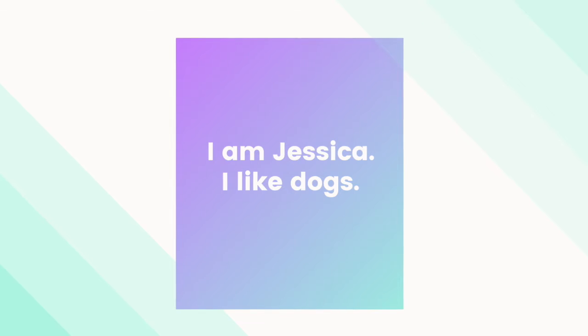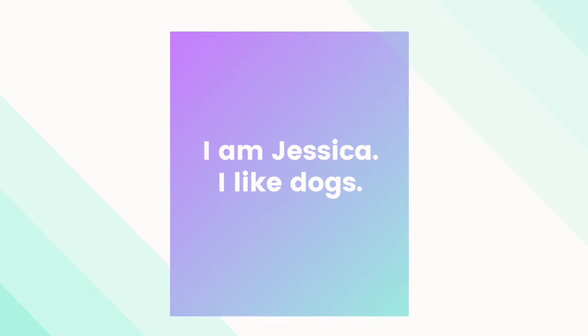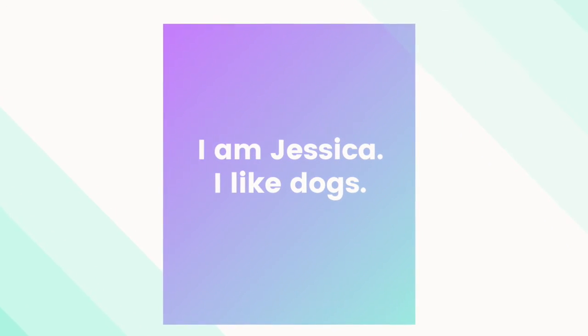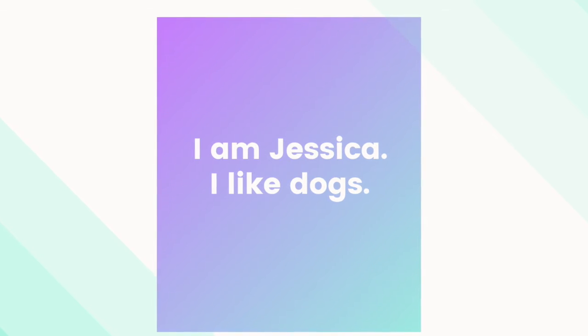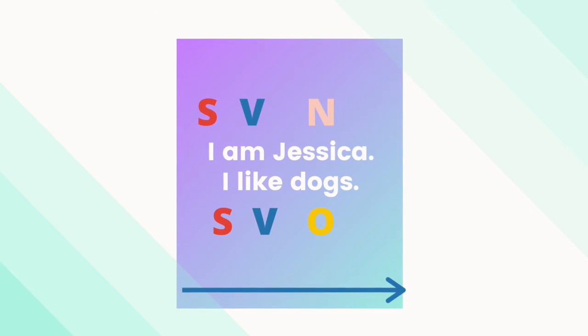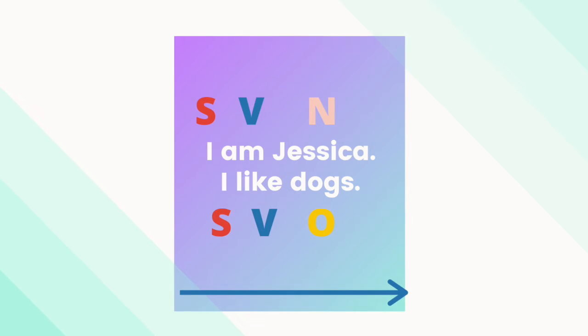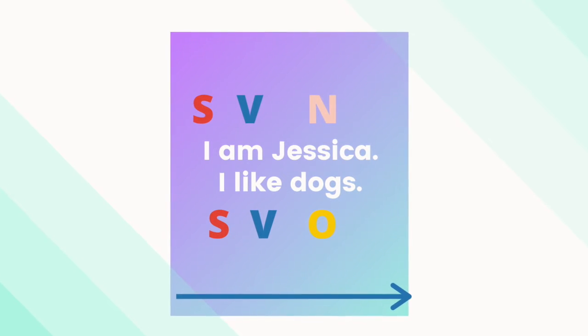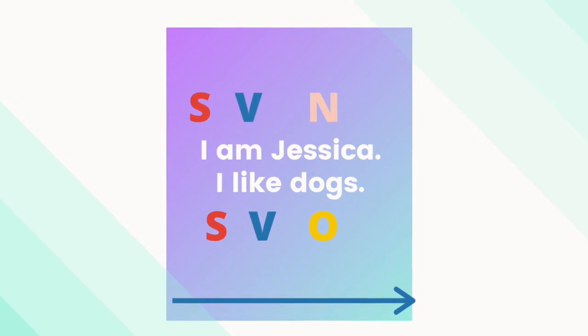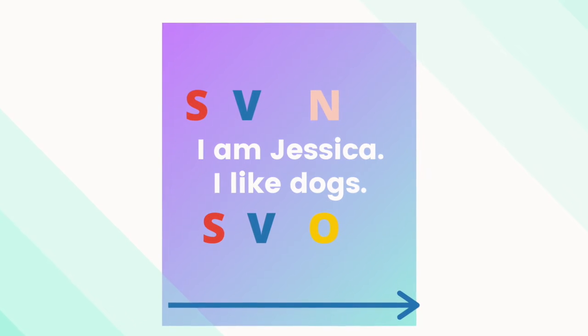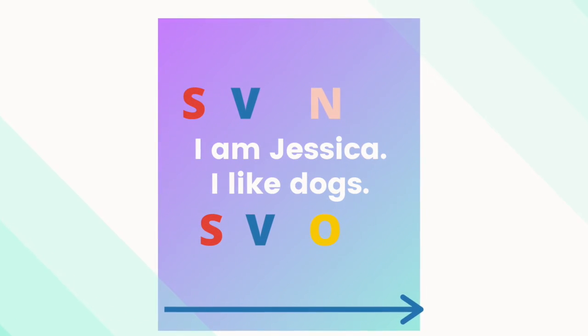So first we have the sentence, I am Jessica. Then, I like dogs. In English, we have the subject, I, followed by the verb, am, followed by Jessica, which is a proper noun. Then we have subject I, verb like, and object dogs.